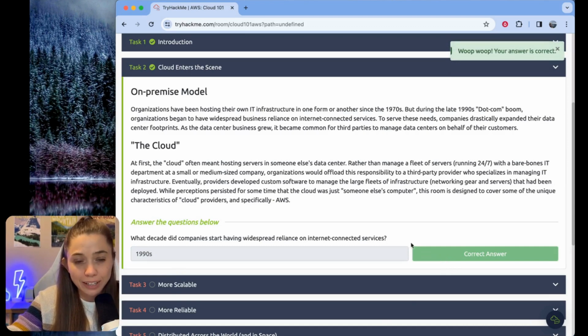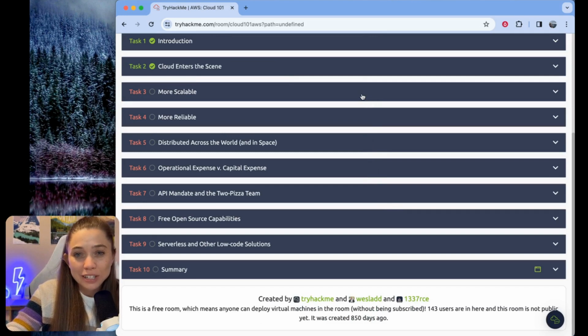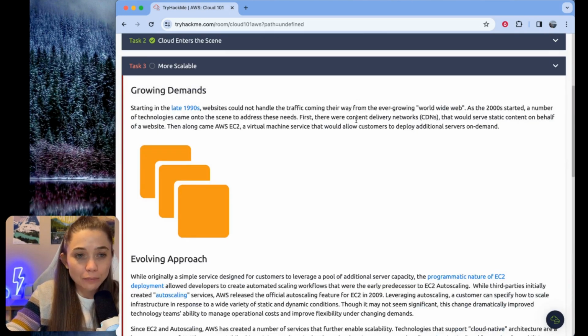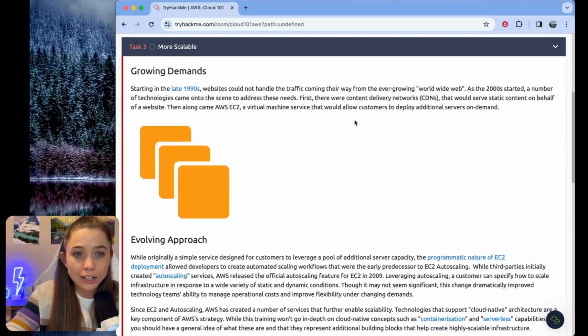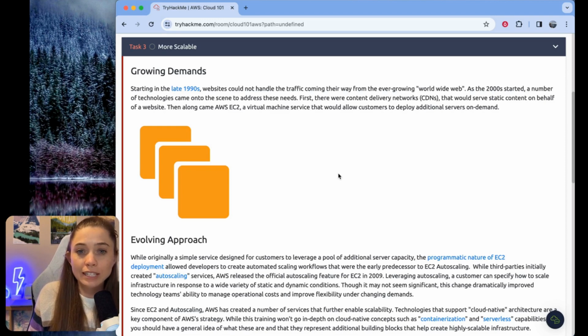Moving on to task 3. Task 3 is called more scalable. So let's see. We're starting with growing demands. Starting in the late 1990s, websites could not handle traffic coming their way from the ever-growing World Wide Web. The quotes have already made a return. And as the 2000s started, a number of technologies came along on the scene to address these needs. First, there was content delivery networks that would serve static content on behalf of a website. Then along came AWS EC2, a virtual machine service that would allow customers to deploy additional servers on demand.